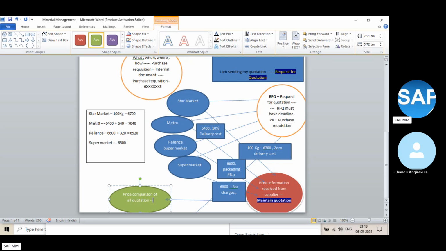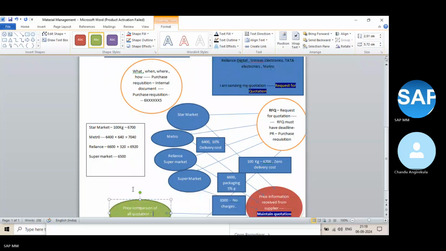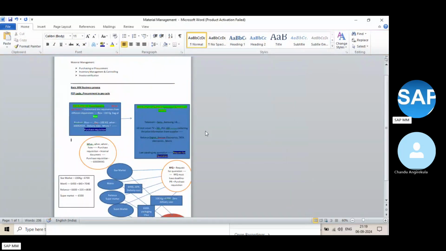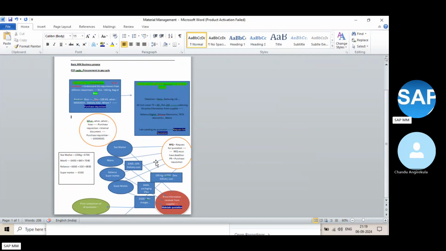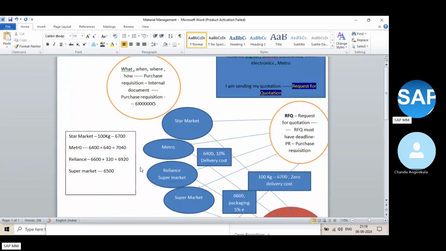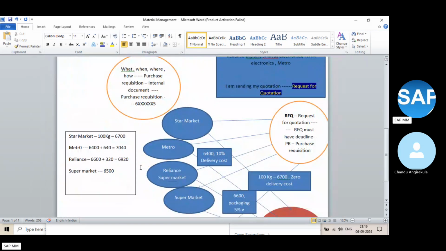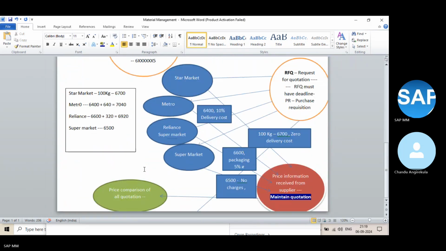Now you are comparing effective prices, with all the charges included. When comparing, you need to consider not only the basic price but also the other charges. The effective price has to be compared. So the price comparison is also completed.